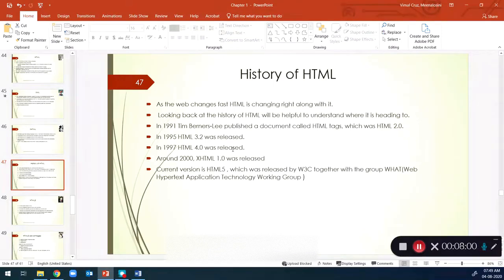Then HTML 2.0, and in 1995 the updated version HTML 3.2 was released, and in 1997 HTML 4.0 was released. Around 2000 XHTML was released, and then the current version is HTML5, which we are going to learn in this course.